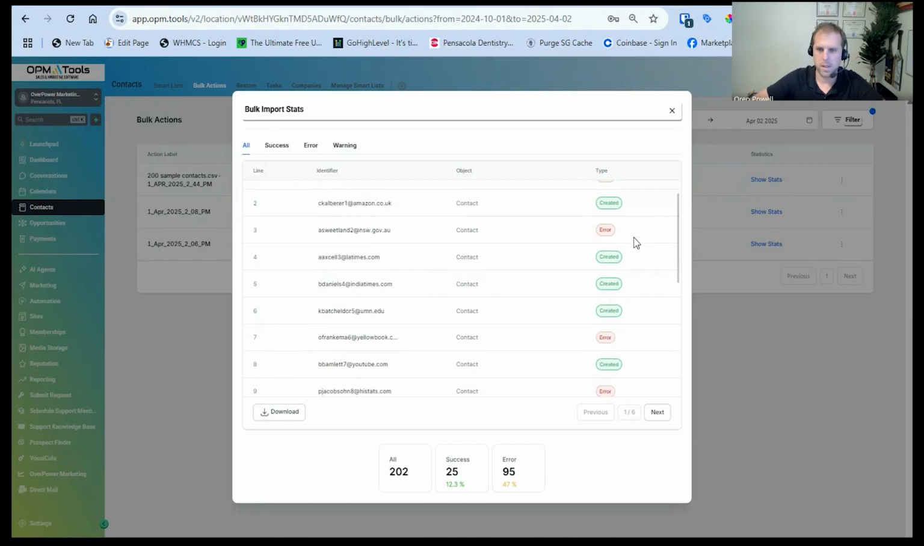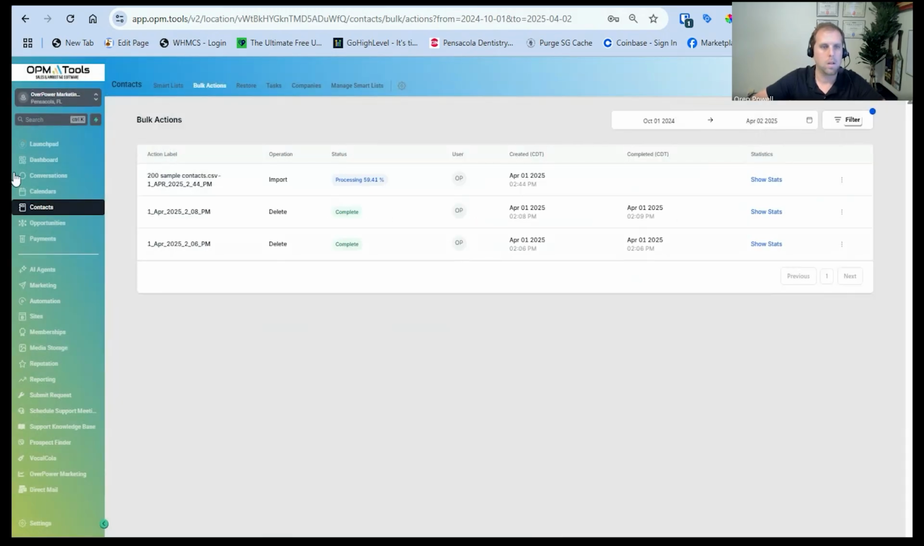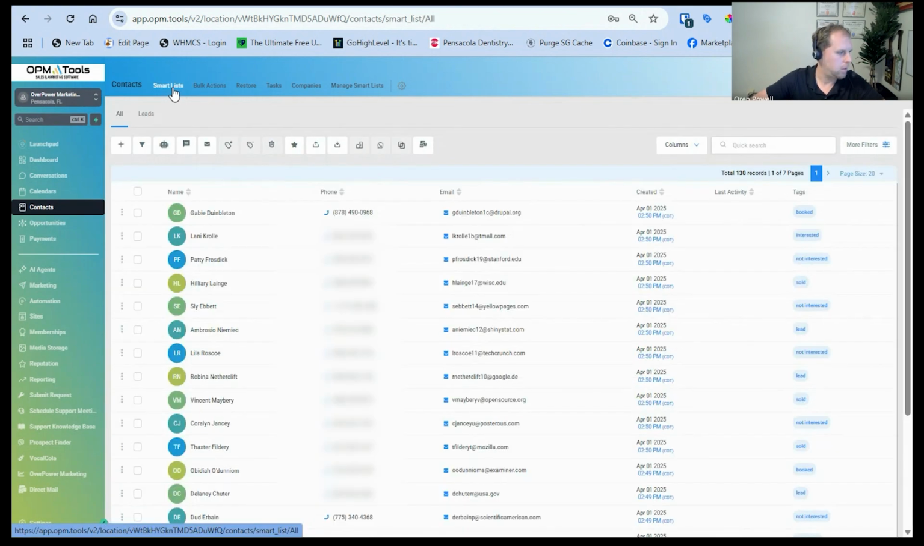Awesome. But I see that it is working now. We see some that were created. We do have a couple of errors, which was perfect. So we'll come back to that in just a minute. The next thing I want to show is how to import your contacts onto the opportunity board. So that way you can actually track those sales leads.